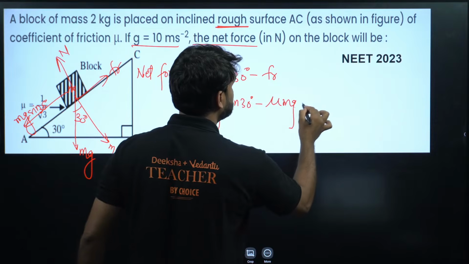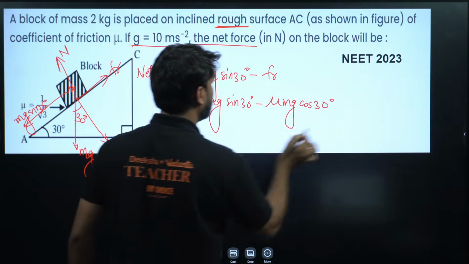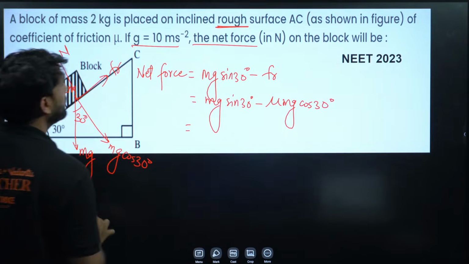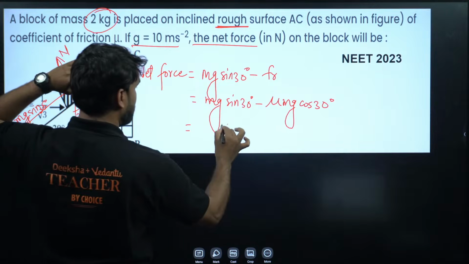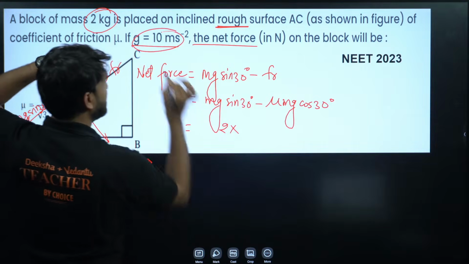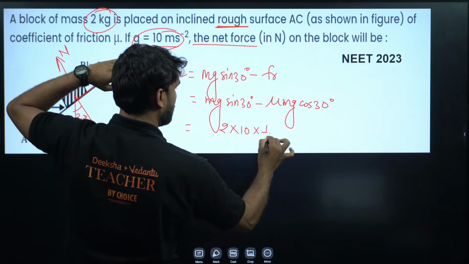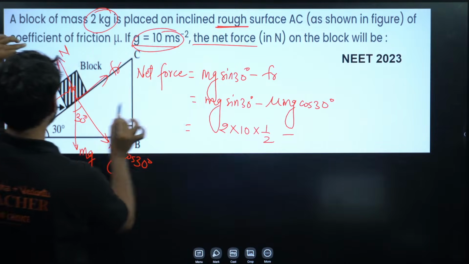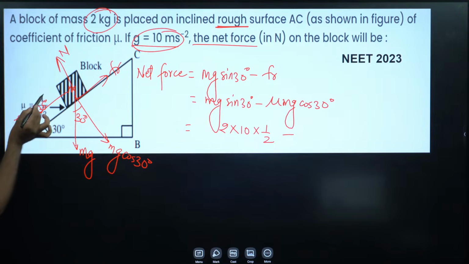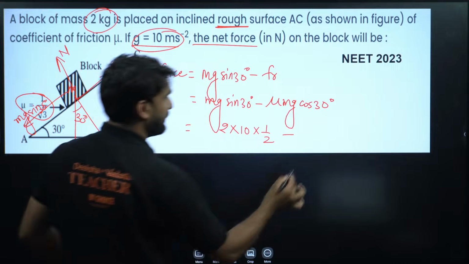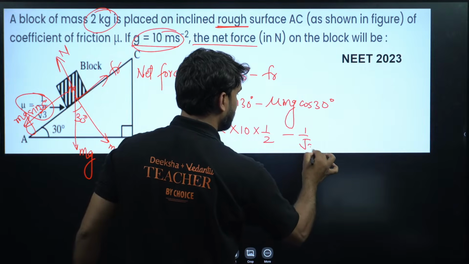What is m here? Mass is 2 kg. So 2 into g, we take g as 10, and sin theta is 1 by 2, minus mu, where mu is 1 by root 3, as you can see here.